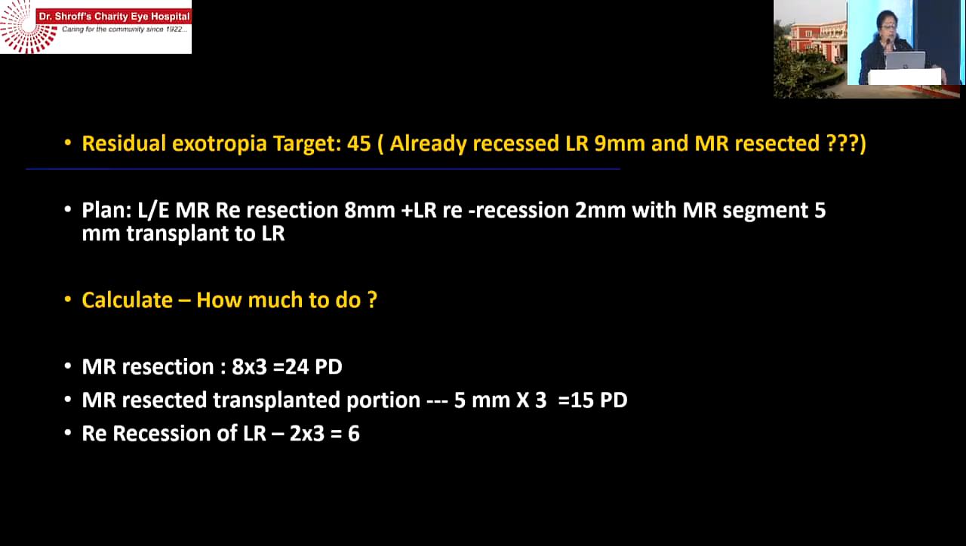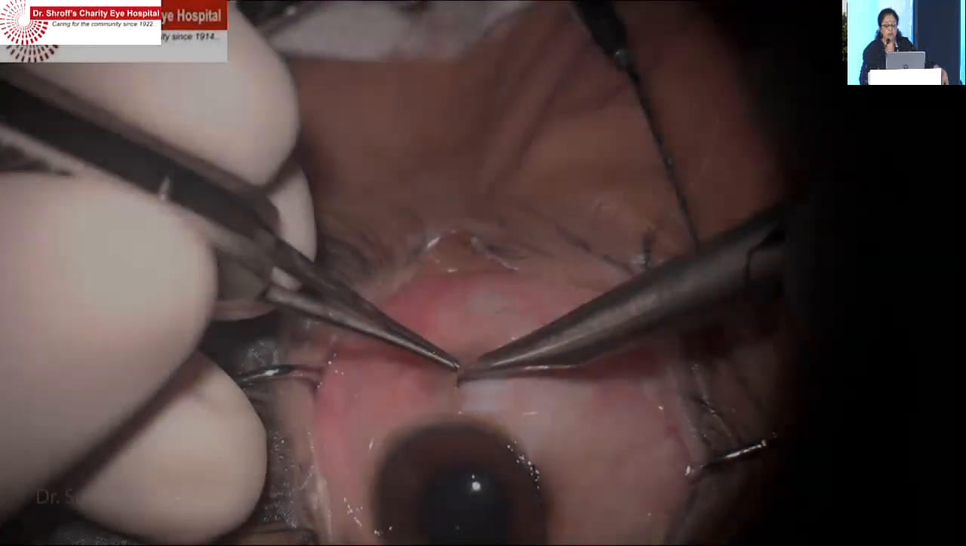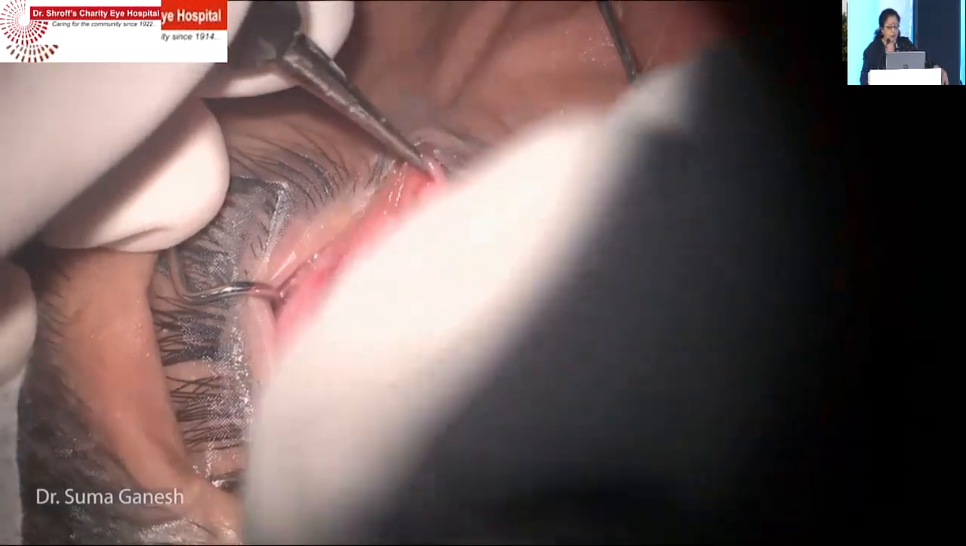And is my time up? Okay. So this calculation is done for medial where we can. So this small video, I think I'll stop here.